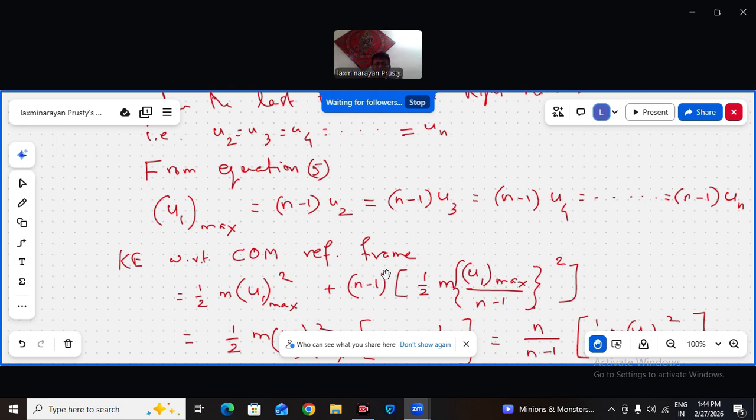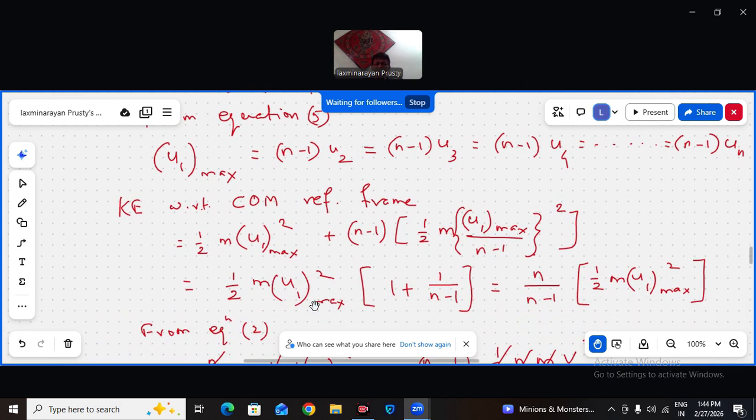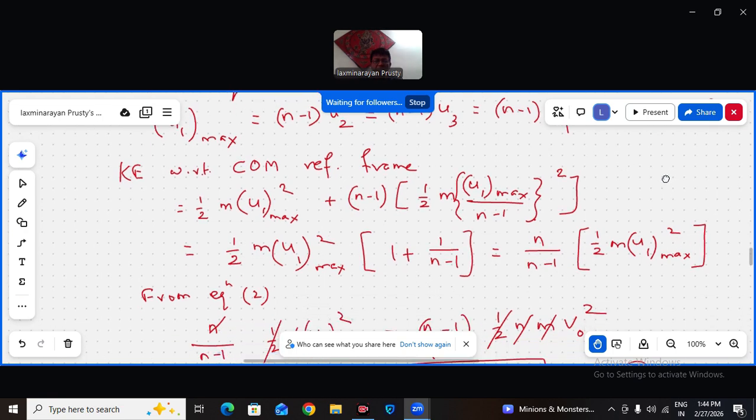So n minus 1 into half m v2 square, v3 square, all the same as u1 max by n minus 1. So that becomes half m u1 max square plus half m un max square. If you take common, this is 1 plus 1 by n minus 1. So n by n minus 1 half m u1 max square is the kinetic energy of the particles in the center of mass reference.